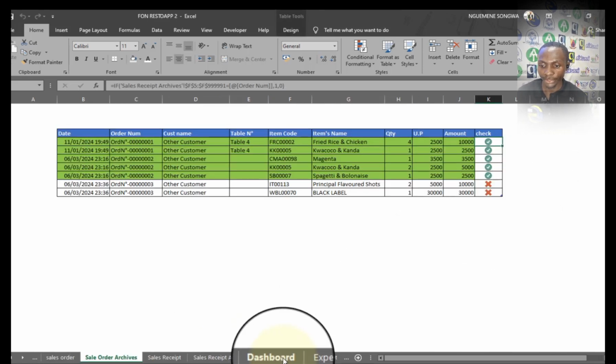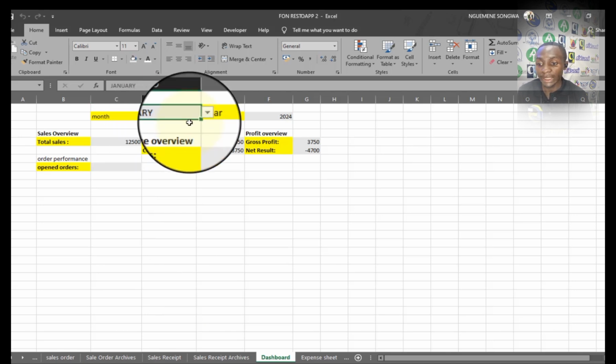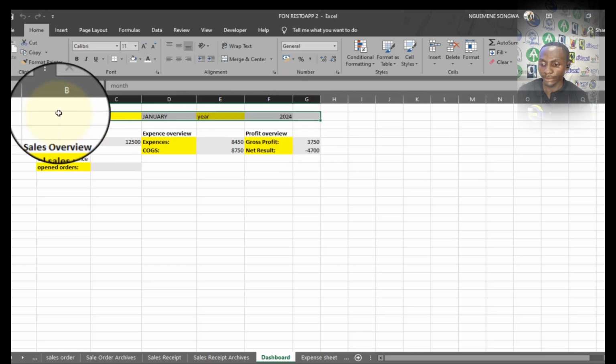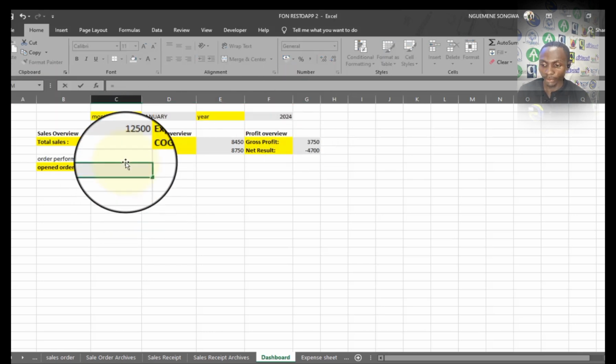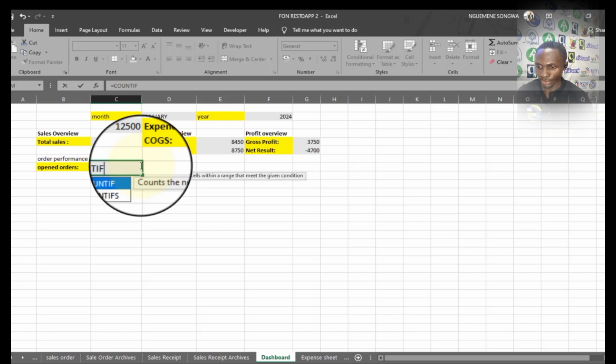So I'll get to the dashboard and I will equally need to make it in such a way that it follows the period that is selected, because it is this period that is going to guide us through. As a result, we need to count the number of uncompleted orders. So I'm going to use the COUNTIF. So here I will have to use COUNTIF. I'm just going to try it first.